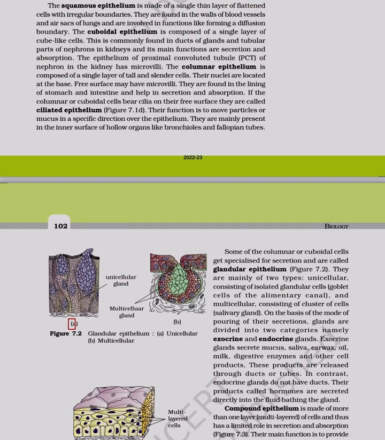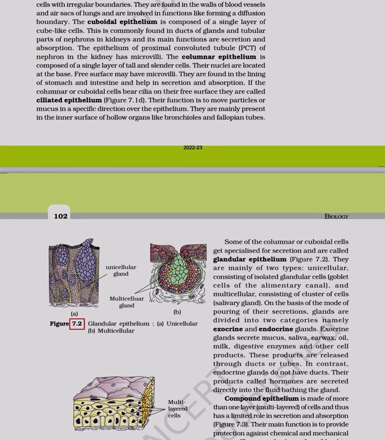Figure 7.2. A. Unicellular gland. B. Multicellular gland. Some of the columnar or cuboidal cells get specialized for secretion and are called glandular epithelium. They are mainly of 2 types: unicellular, consisting of isolated glandular cells, goblet cells of the alimentary canal, and multicellular, consisting of cluster of cells, salivary gland.